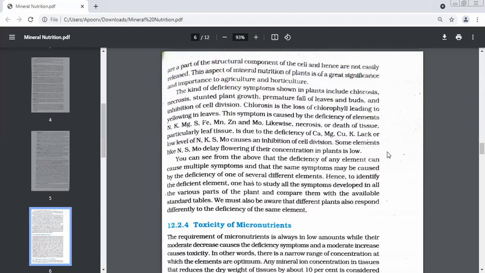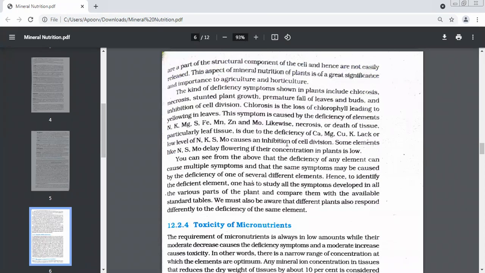If the amount of molybdenum in a plant is low, normally if a plant starts flowering after 6 months, it will flower after 10 months or 11 months. This is called delay in flowering. This is also caused by deficiency of molybdenum. So we have seen that the deficiency of any element can cause multiple symptoms. If I say, give me an example to prove that deficiency of one element causes multiple symptoms, you can give any example. The easiest one is molybdenum.